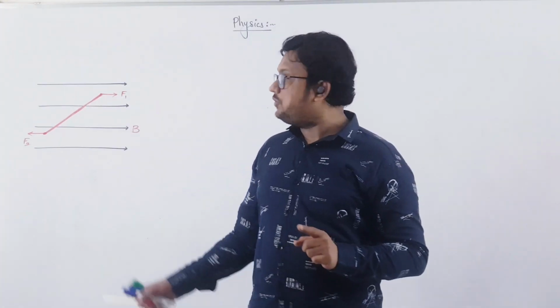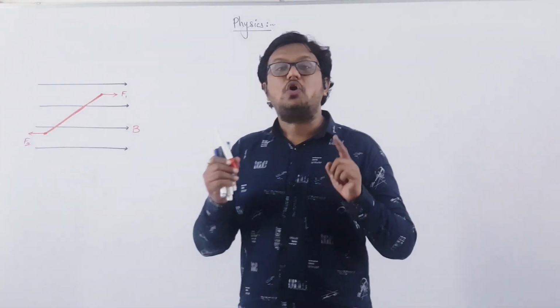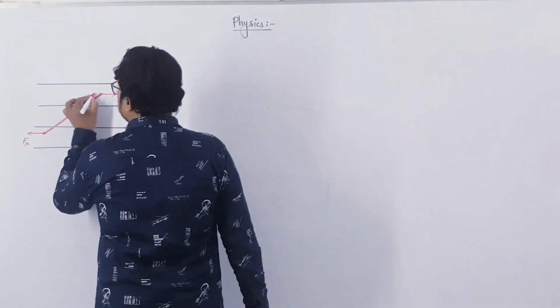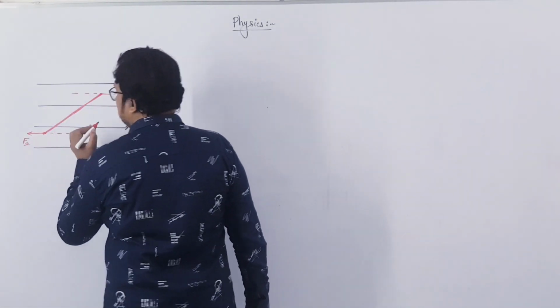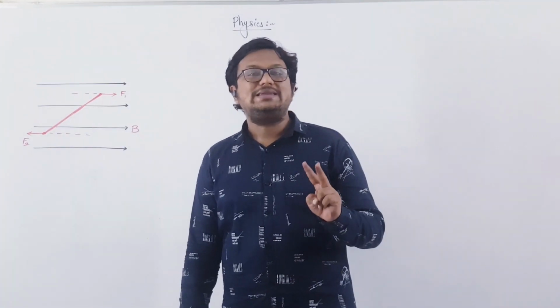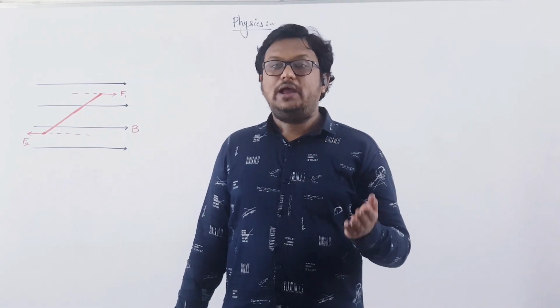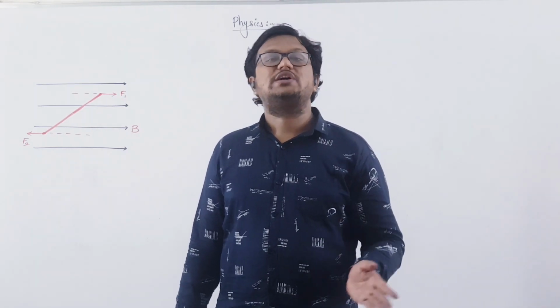As well, clearly you can see that both these forces are non-collinear. Non-collinear means if you extend these forces in the reverse direction, they will not meet at a particular point. So these two forces are equal in magnitude and opposite in direction, and they are non-collinear.